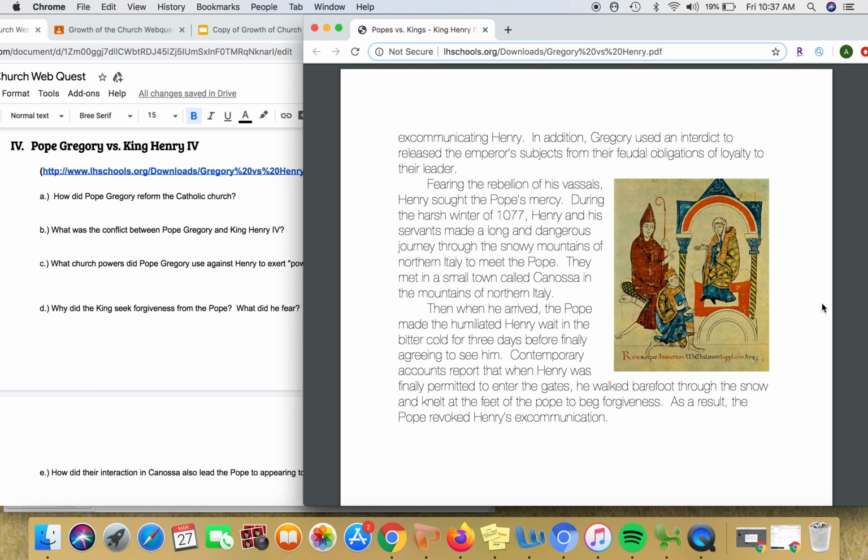Then, when he arrived, the Pope made the humiliated Henry wait in the bitter cold for 3 days before finally agreeing to see him. Contemporary accounts report that when Henry was finally permitted to enter the gates, he walked barefoot through the snow and knelt at the feet of the Pope to beg forgiveness. As a result, the Pope revoked Henry's excommunication.